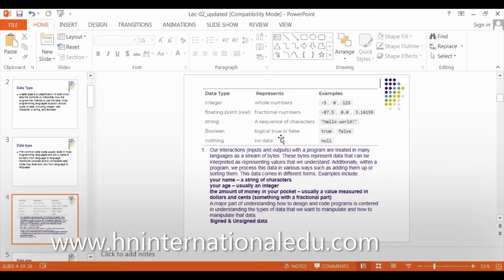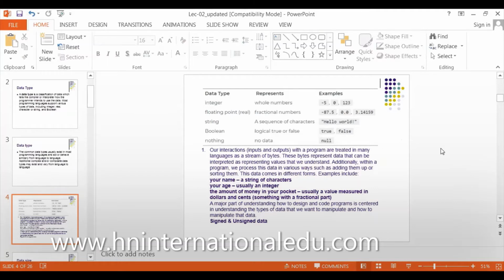Another data type is string, a sequence of characters. For example, hello world is a data set. It has alphabets. For example, Najwa, NAJWA, is a data set of string. This data set is called string.